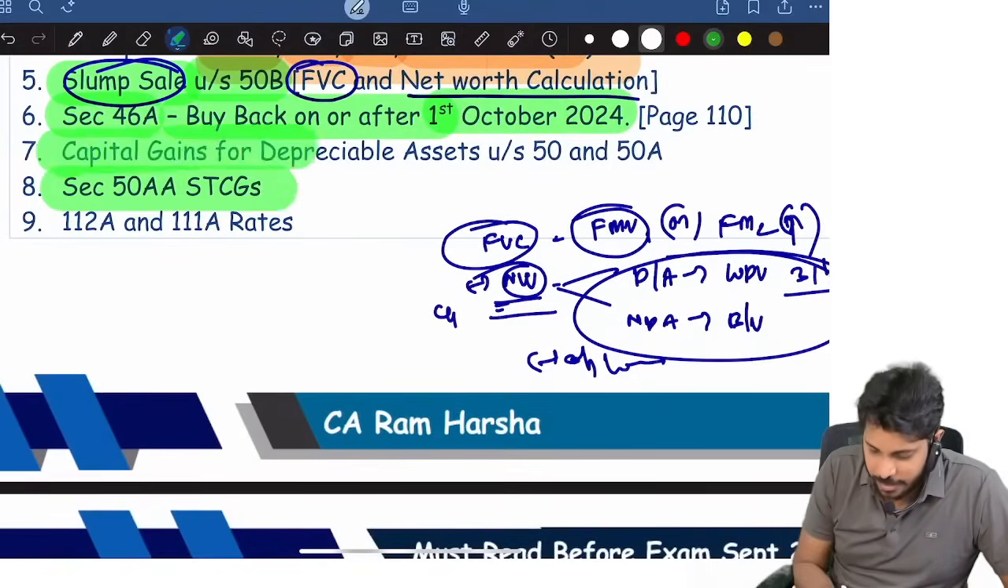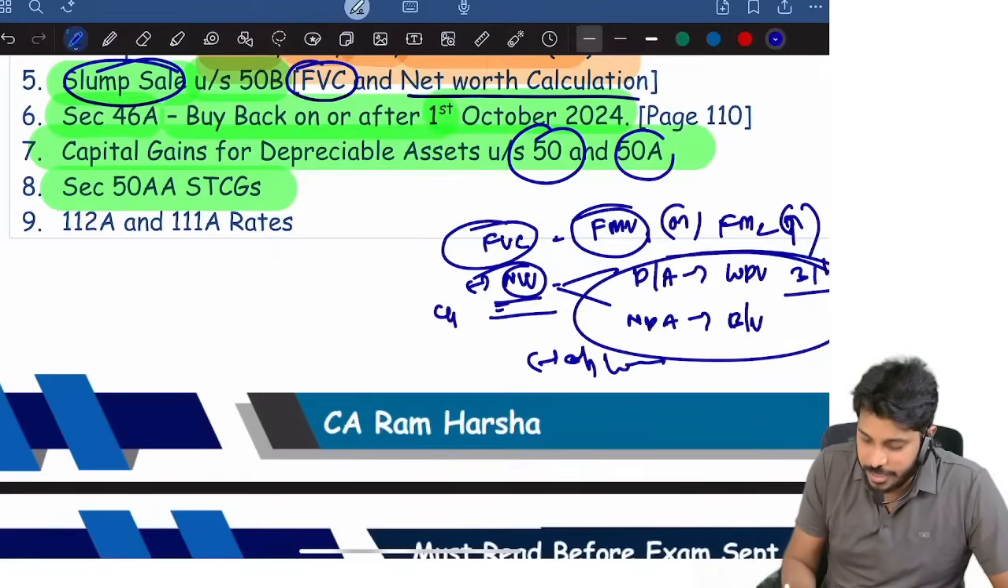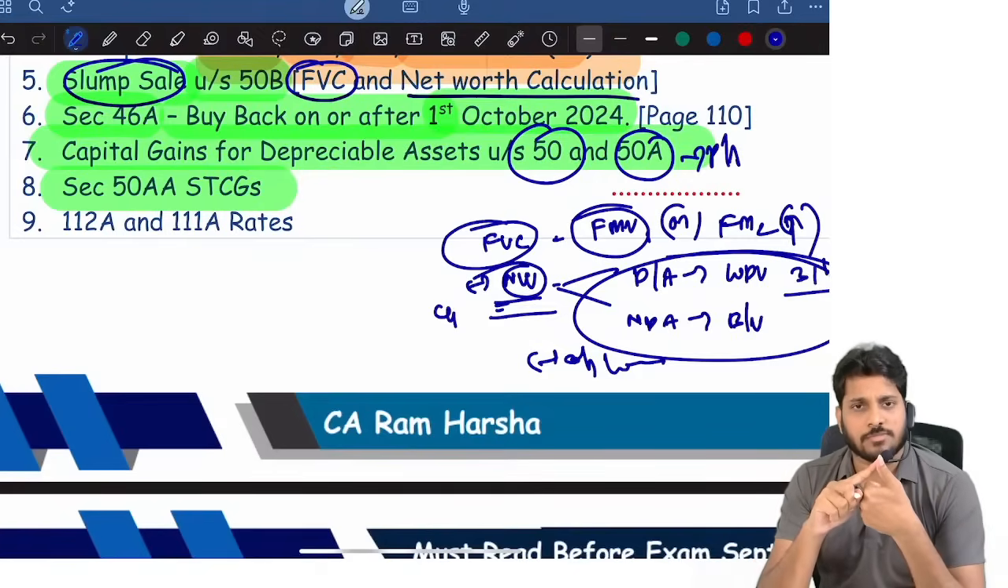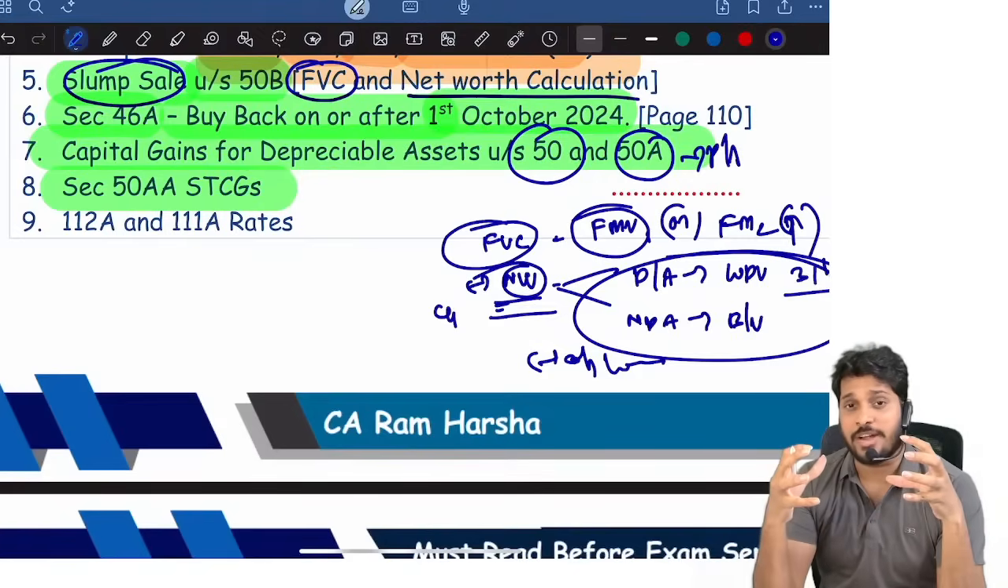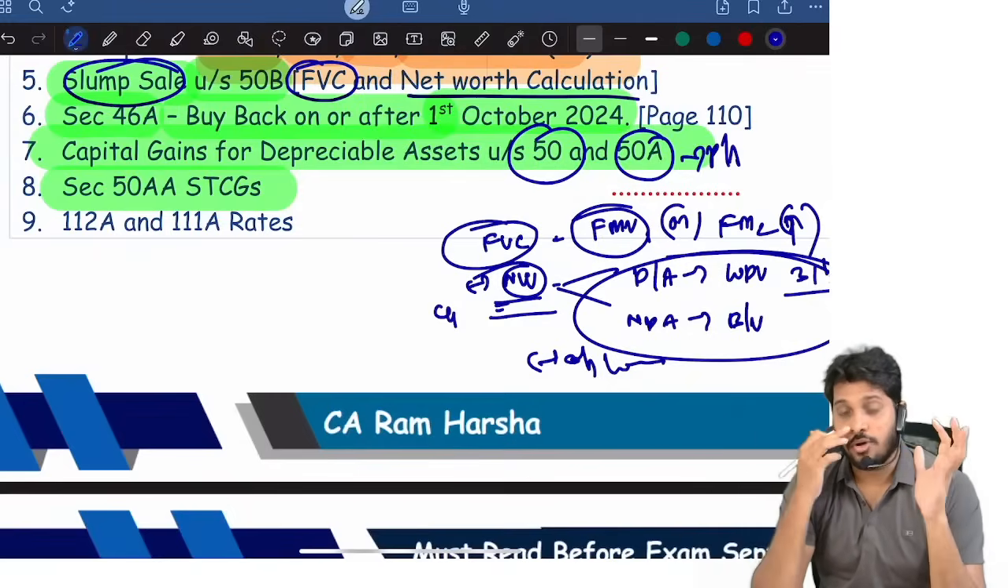Section 50AA, capital gains for depreciable assets. I already told you about depreciable assets. Section 50 is talking about block of assets. Section 50AA is talking about power sectors. Okay, 50 block of assets: if the full block is sold, then identify the gross block value. Opening plus purchases is equal to gross block value. The full block we sold at some price.